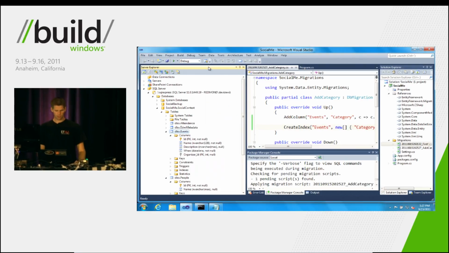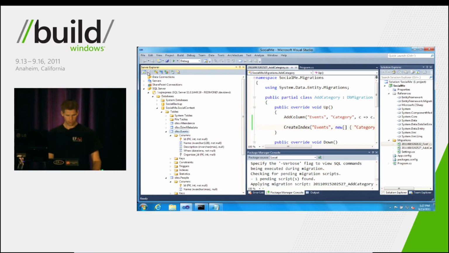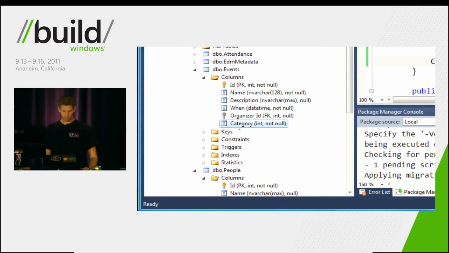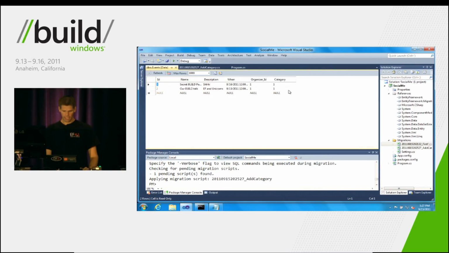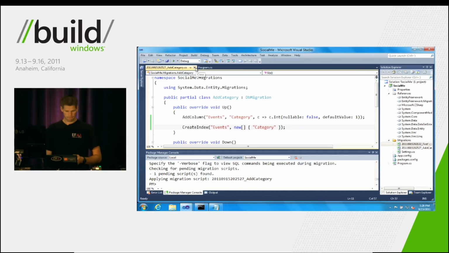If we pin over Server Explorer again, and we refresh the events table, we can see that, yep, we got our category column right there, and it's an integer, and it's non-nullable. And we also have our index property. And let's check out the data here. And we can see that our category column was populated with our default value that we had. Now, just to add some diversity to this data, I'm going to change one of these values to 2, so we can do some interesting queries with this.